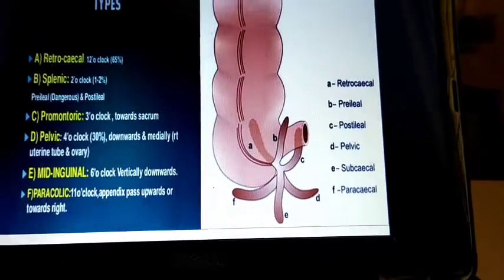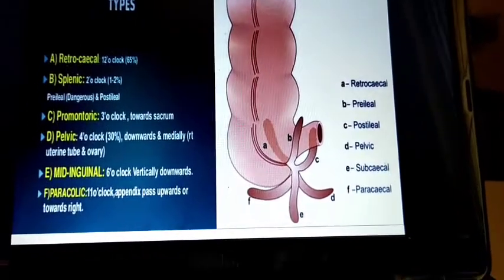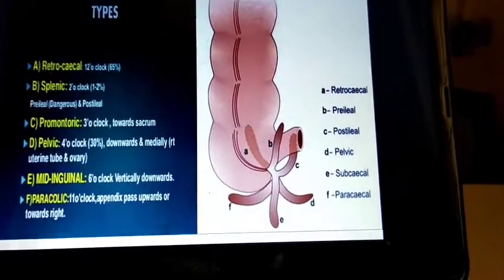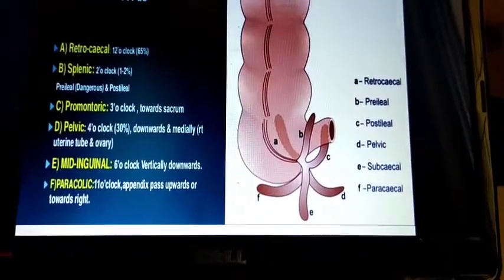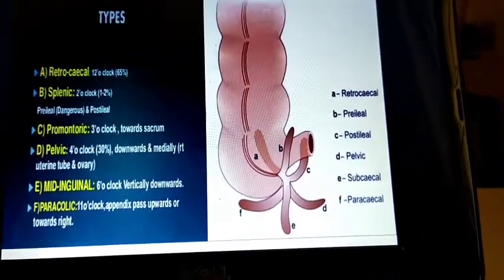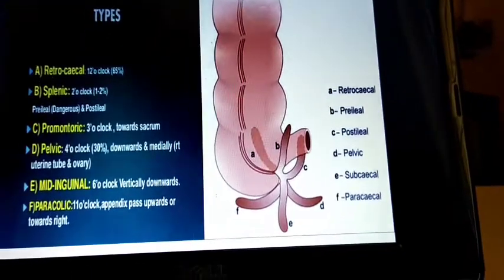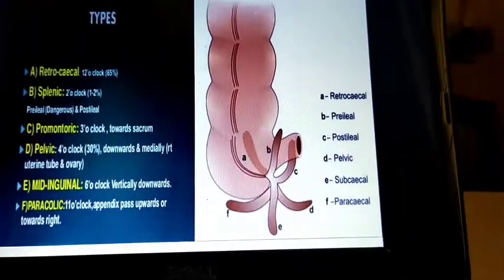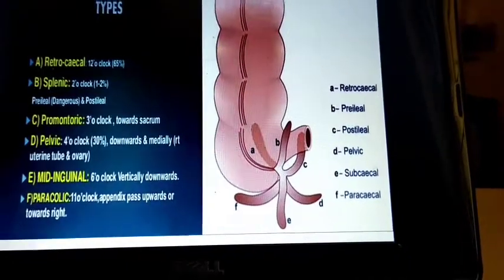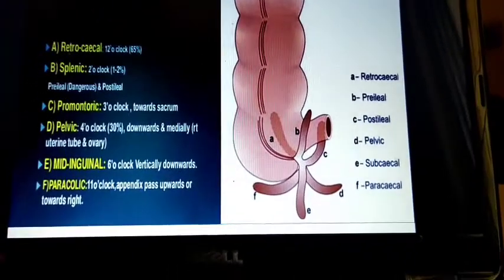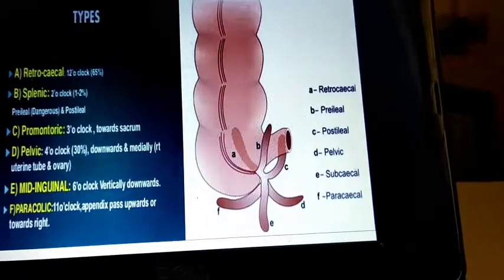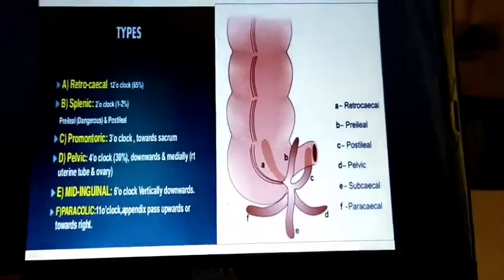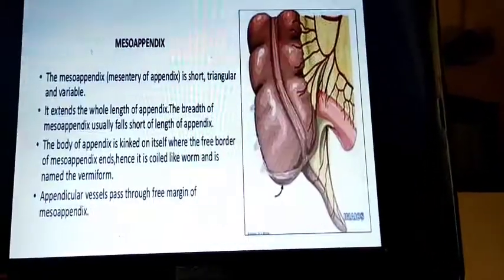Pelvic, it is looking towards the pelvic cavity or towards the pelvis. Subcecal, sub means just opposite or below the cecum. It is perpendicularly below the cecum. Paracecal means side of the cecum. Like that, these are the types of the appendix. We can go to the next slide.